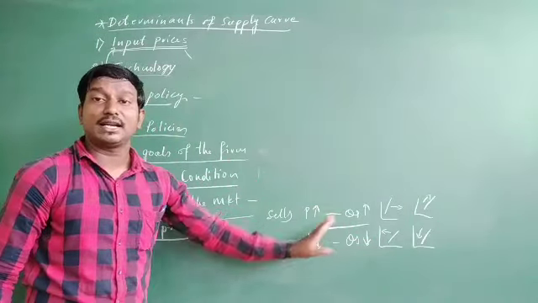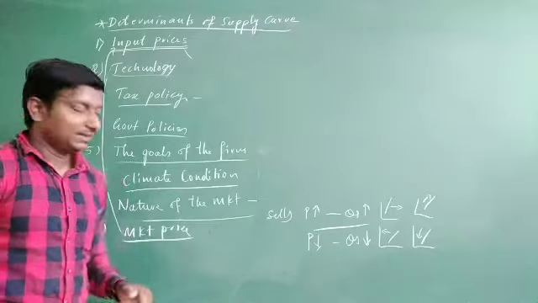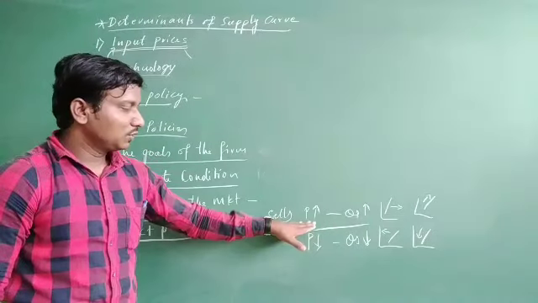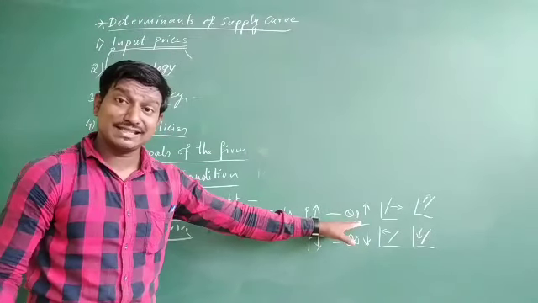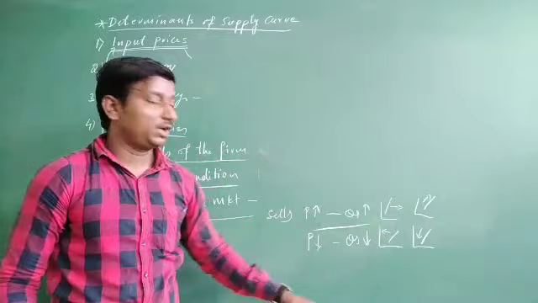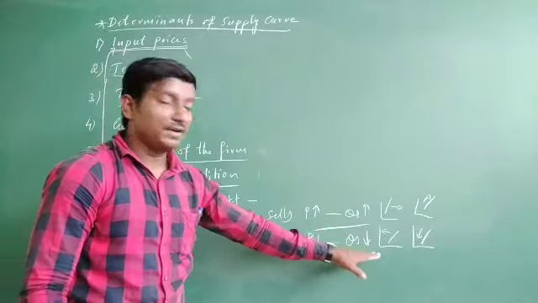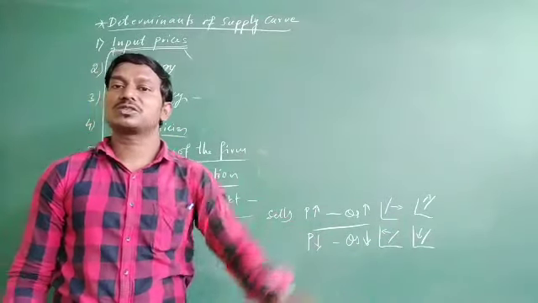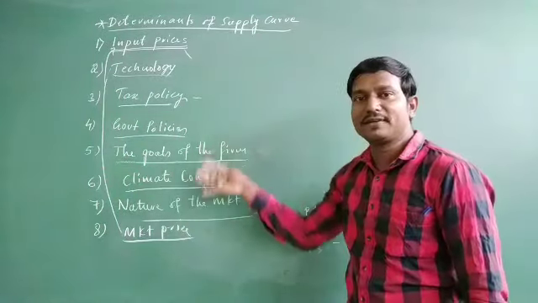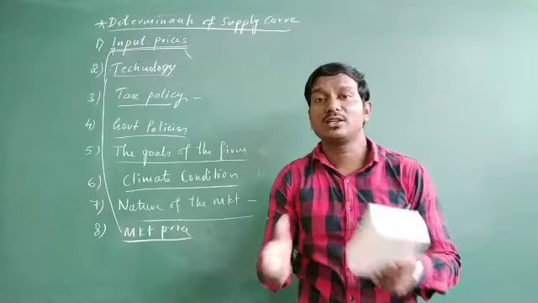Okay, so this is about the market price, and this depends on the nature or the behavior of the seller. The seller has to decide himself whether to sell more or less by considering the market price. So if the price is more, he sells more, he motivates himself to sell more to earn more profit. So the supply curve shifts right side and moves upward. And the same way, if the price in the market is less, then quantity supply automatically decreases. If it decreases, the supply curve shifts left side and moves downward. Okay, so like this, these all are the important determinants of the supply curve, and due to the change in these determinants, the supply curve also changes.